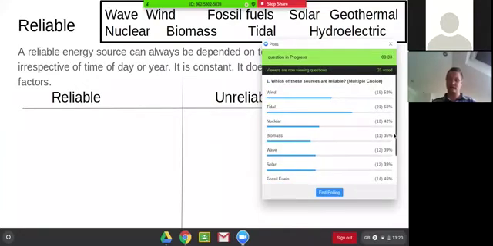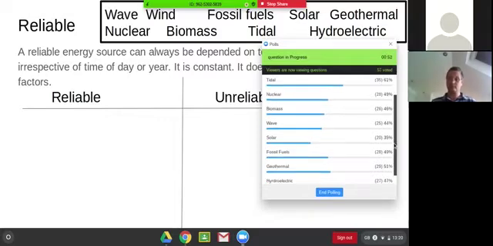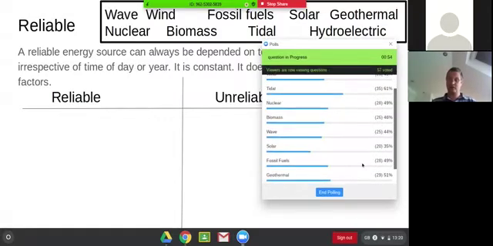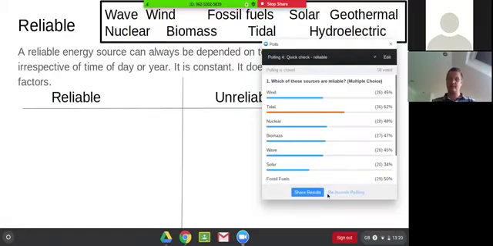Okay, lots of votes coming in. Good job. Fantastic. A range of answers. So this one is, I think some of you aren't quite as clear in your head as renewable, but that's okay. We're going to go through it shortly. Just give you a little bit longer for some of you maybe to get your votes in. Okay, let's end it there after about a minute. And I'm going to share these results with you.